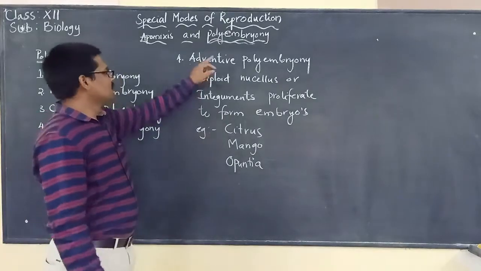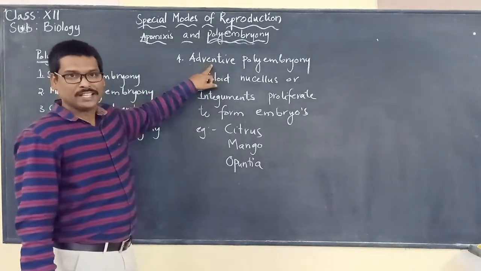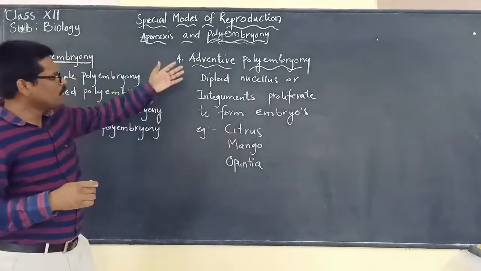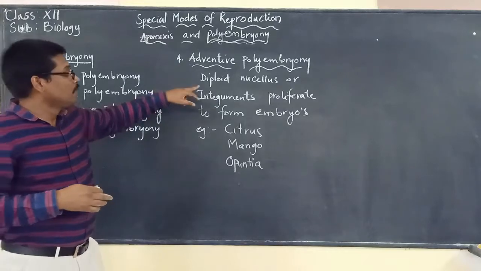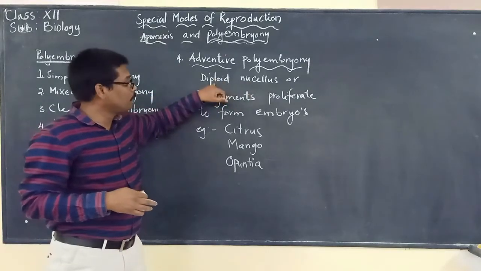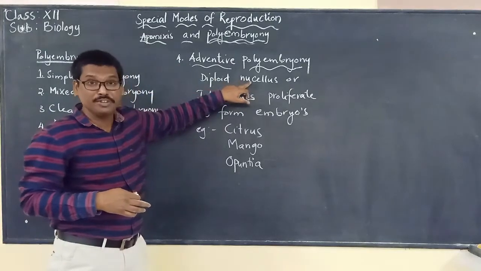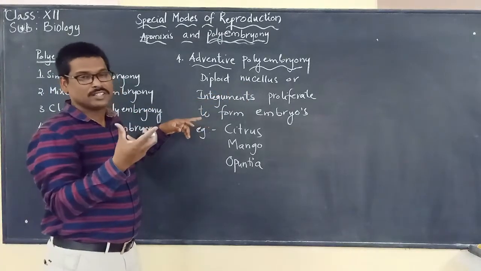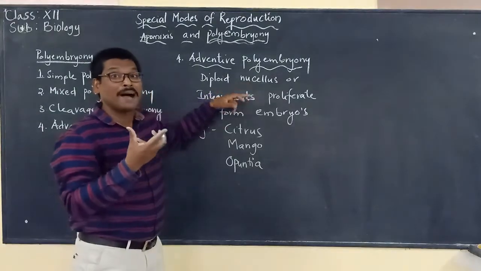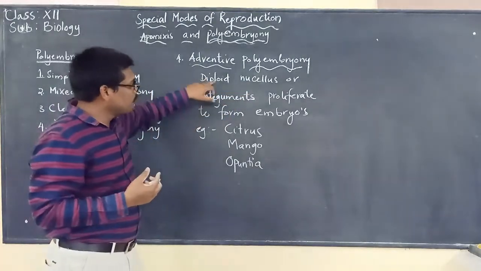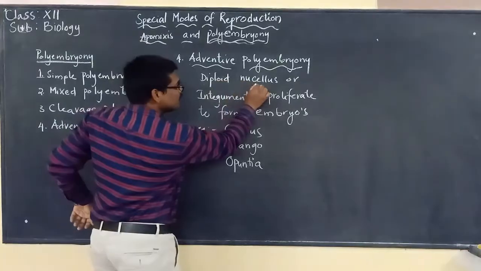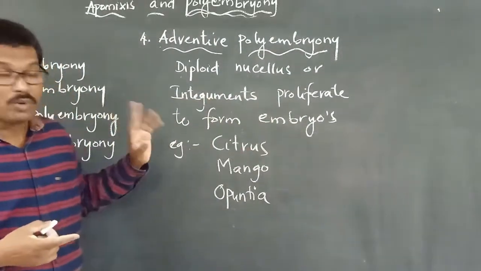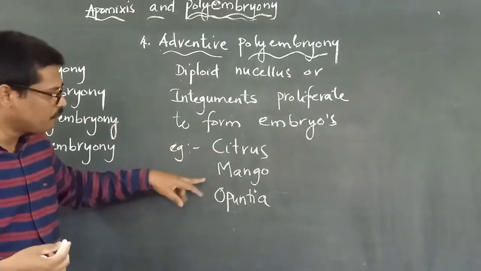The next one is adventive polyembryony. So what do we mean by adventive polyembryony? When a diploid cell, which can be the nucellus or the integuments of the ovule, which are parts of the ovule and so are diploid, proliferates to form embryos.